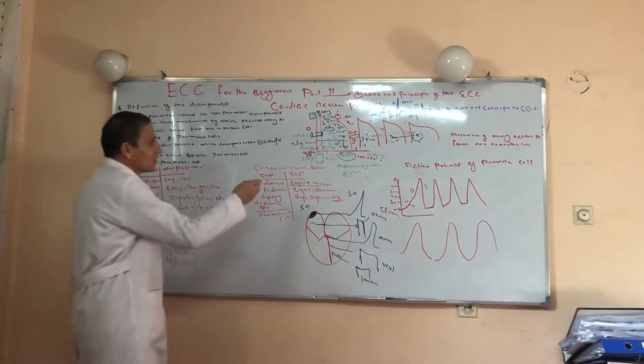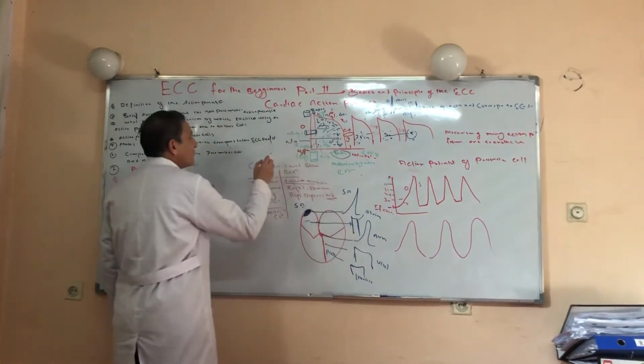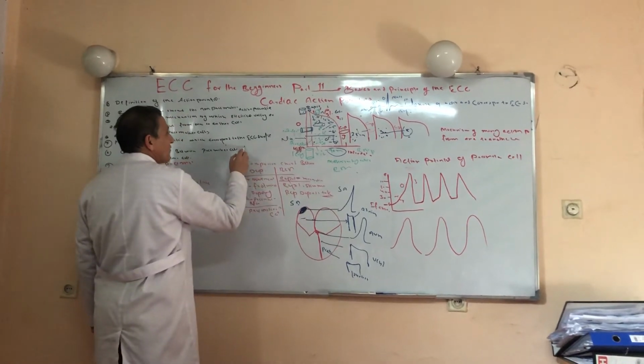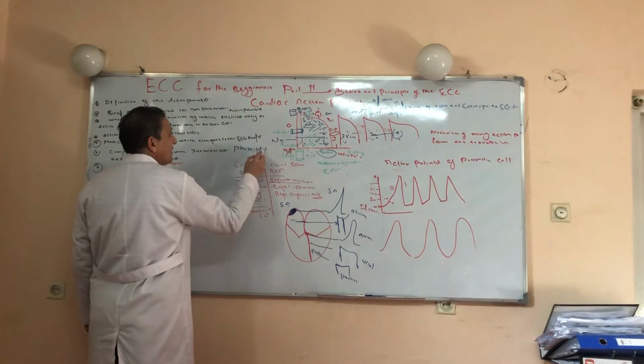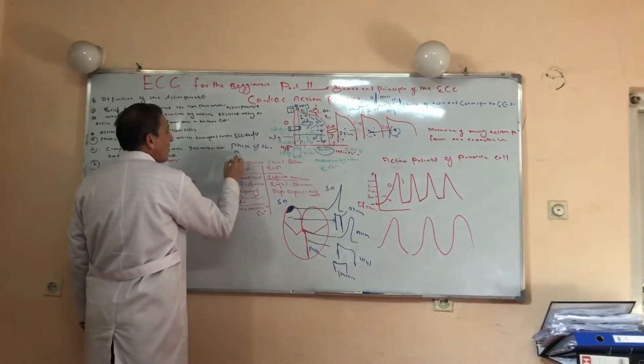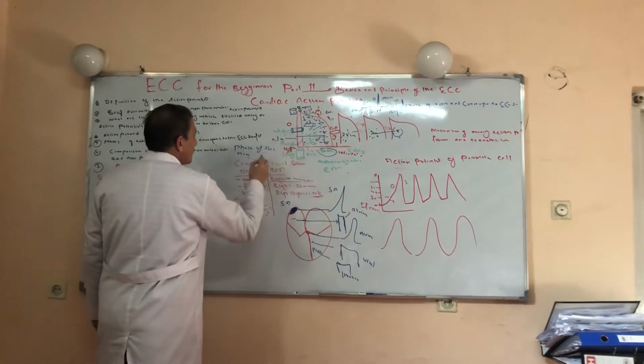Right now, we'll again repeat this. Pacemaker cells and non-pacemaker cells have got 4 phases. Phases of the non-pacemaker. First, 5 phases.